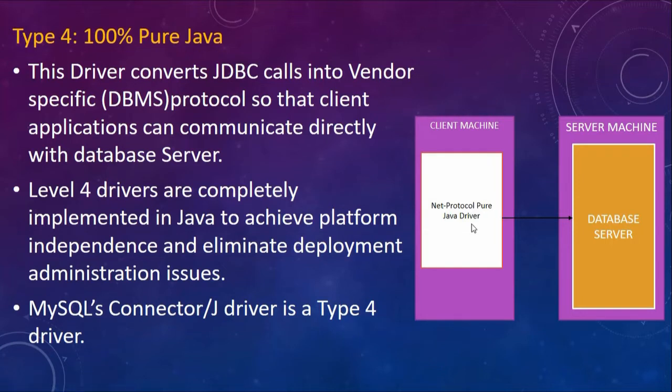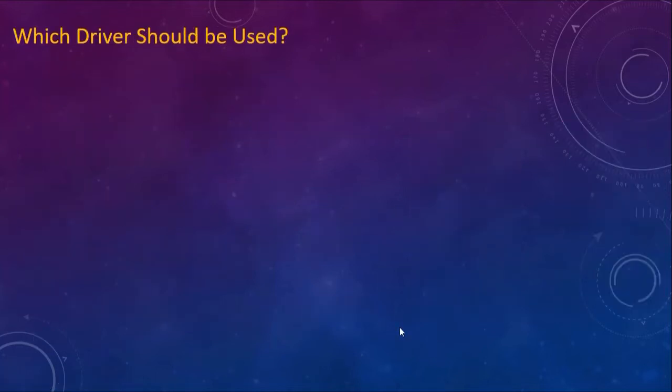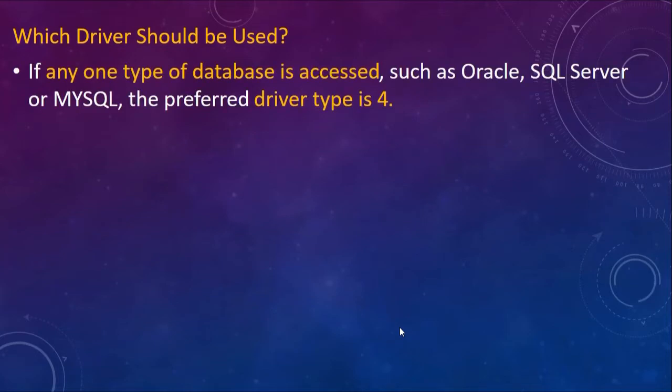Now when we write our programs to connect to the Java database, we are going to use MySQL's Connector/J driver, which is a type 4 driver. The version that we are going to use is MySQL's Connector/J 8.0. Next is how to find out which driver we should use. If only one type of database is accessed, for example only Oracle or only MySQL, then we usually prefer driver type 4.